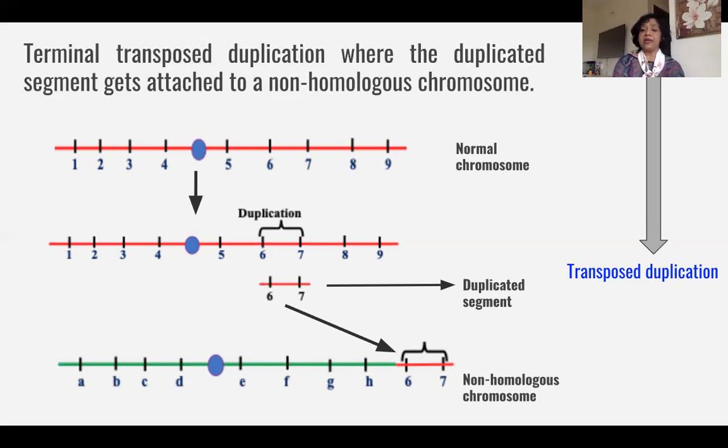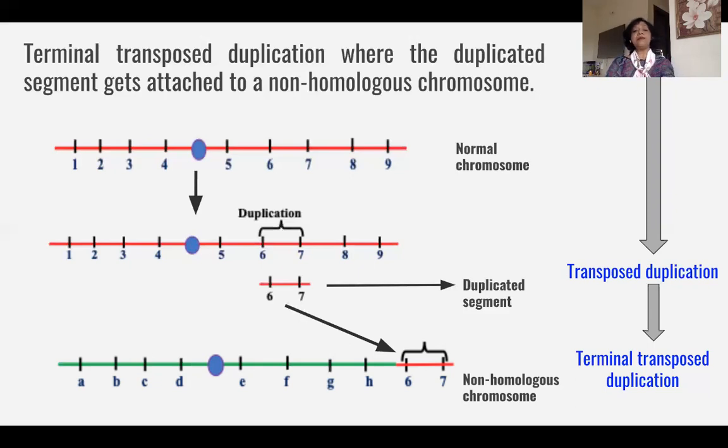So students, this type of duplication is a transposed duplication, where it has been transferred to a non-homologous chromosome, and where the duplicated segment has attached, as you can see the position, it is the terminal position. So that's why it is called terminal transposed duplication.